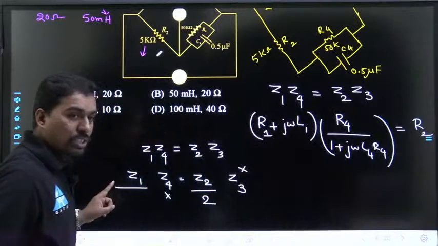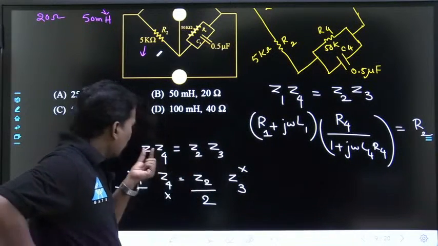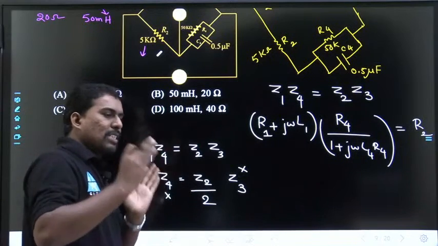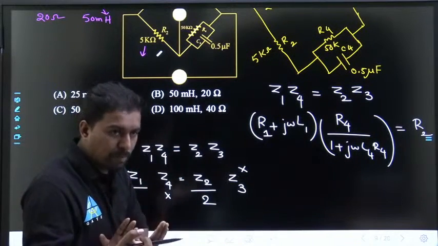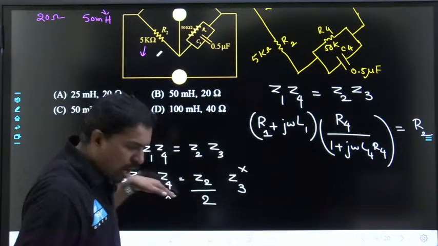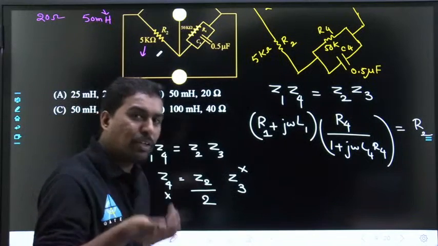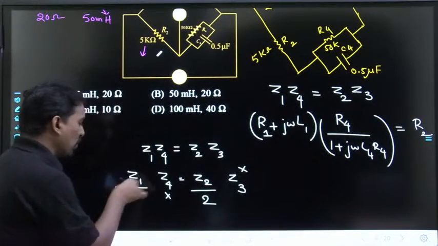Please answer my question. Initially Z1, Z4 is equal to Z2, Z3. Then along with the Z1 he has kept a parallel circuit. Then the bridge becomes unbalanced. To balance the unbalanced bridge, he made Z2 half without affecting Z3, Z4. Now if you want to achieve balance, what should be this Z1?